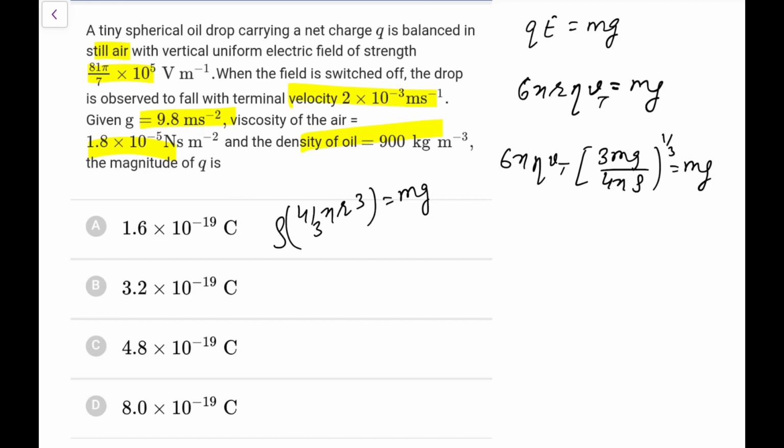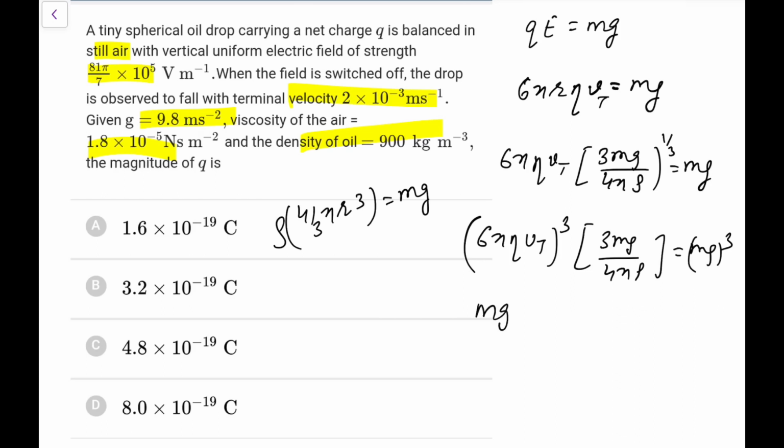How do I get this value of mg from here? What we'll do is cube this, otherwise no other option seems available. So 6 pi eta vt cube times 3 mg upon 4 pi rho is equal to mg cube.